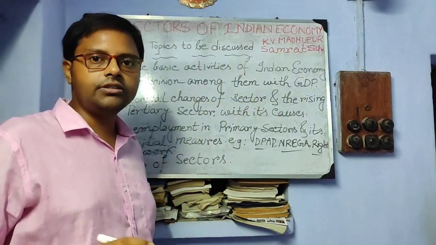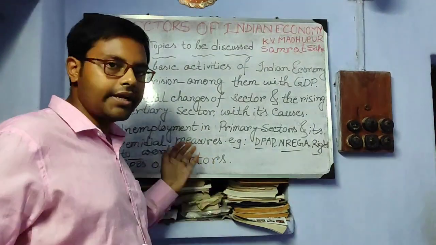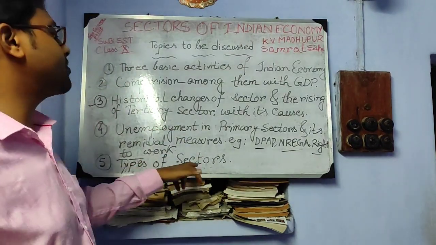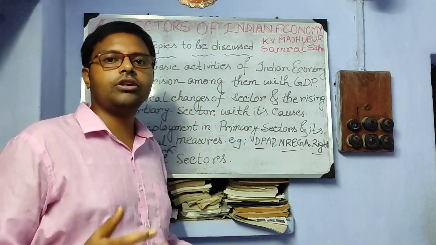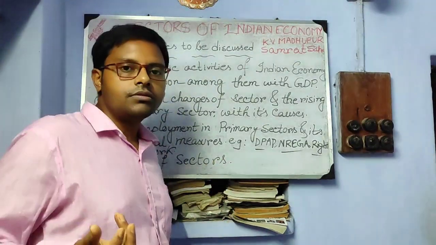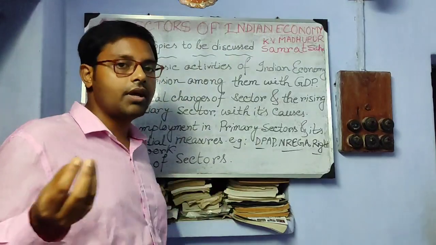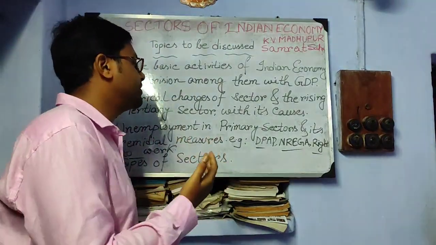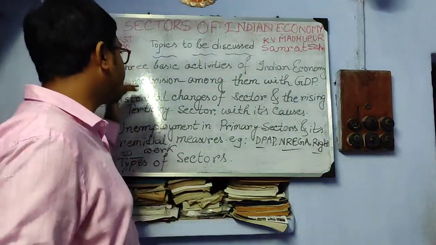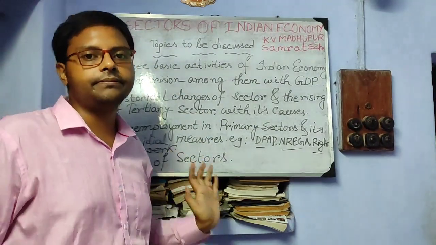These are the different activities or steps taken for unemployment eradication. And the last one is types of sectors, based on ownership and based on appointment. That is the basic two types of sector. So we shall know about it. These are the basic topics we shall discuss today.